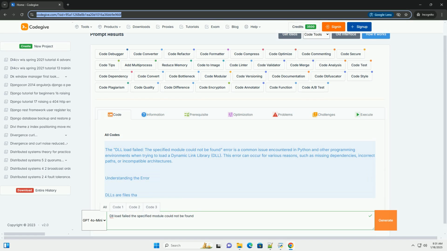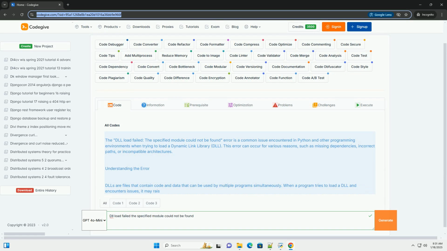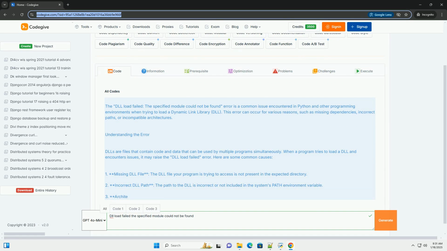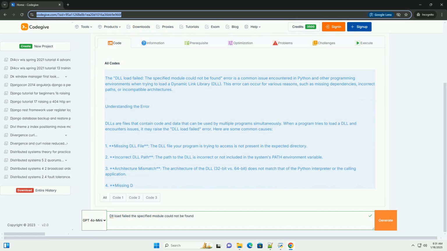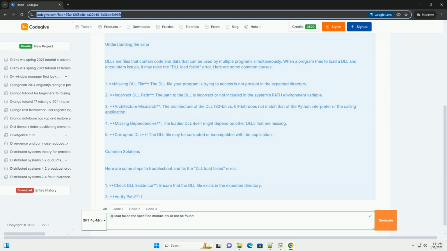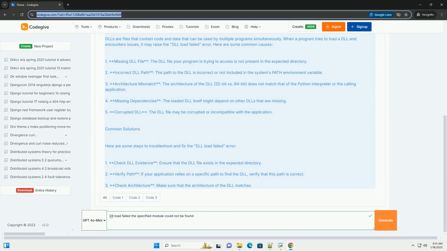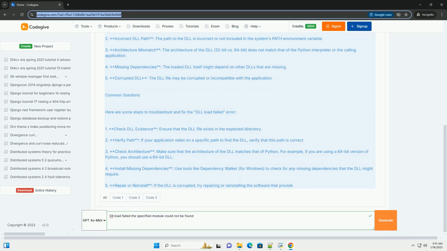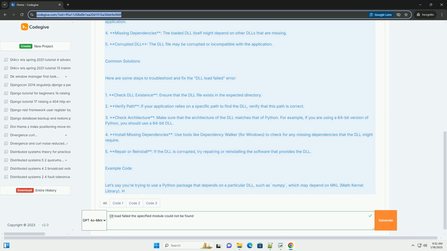The "DLL load failed, the specified module could not be found" error is a common issue encountered in Python and other programming environments when trying to load a dynamic link library, DLL. This error can occur for various reasons, such as missing dependencies, incorrect paths, or incompatible architectures.